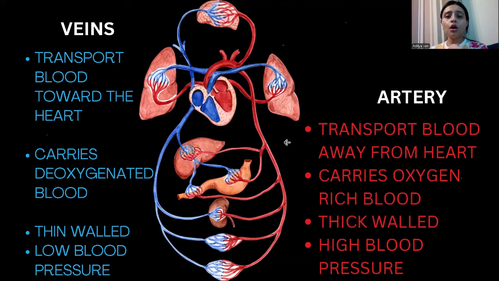Okay, now we'll talk about the arteries. Arteries transport the oxygenated blood.